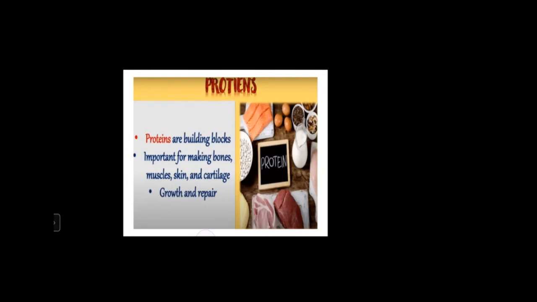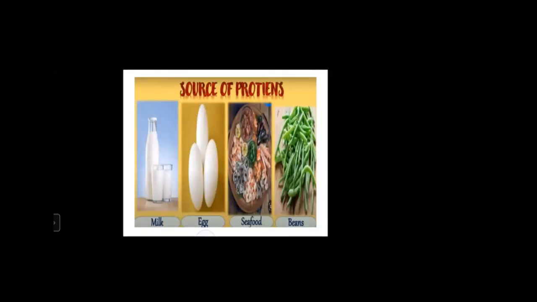So it is helpful for the wear and tear of the body. Now, from where do we get protein? So we get protein from milk, from egg, then from seafood, and from beans. So these are a very important, essential part of our food.